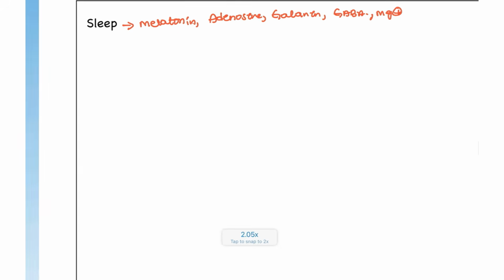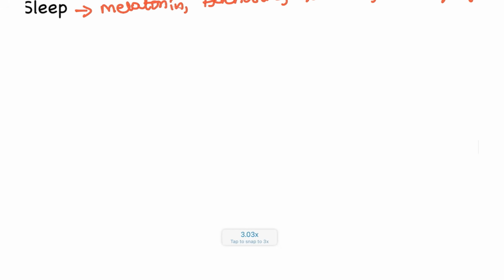So sleep is mostly due to which one? It is due to melatonin and adenosine, galanin, and also GABA. These are the important effectors that are going to cause sleep for us, and also sometimes magnesium plays a role, so that's why magnesium supplements can help you to sleep also. Next, sleep has different stages.